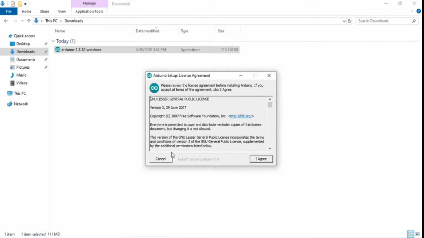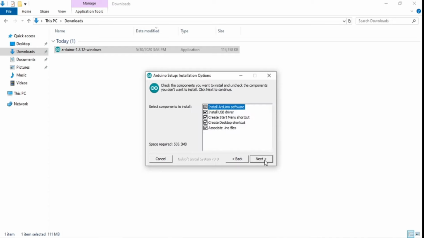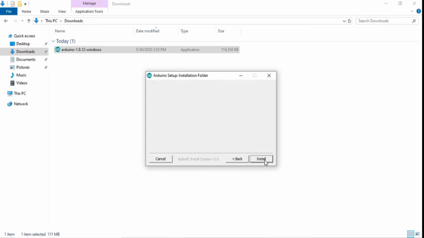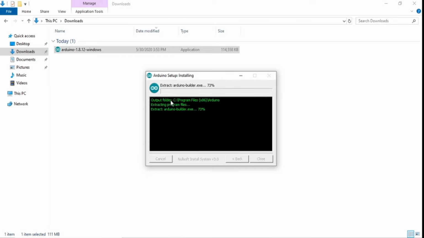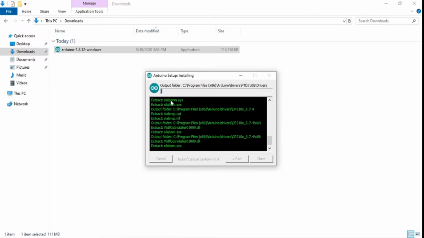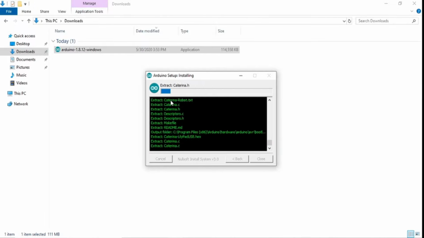So you can see on the screen, this is a license agreement for the Arduino software. So now we will just click on I agree. And after that, we will just click on next. And it will install it onto our system, and it will take few minutes to install it. So it depends on your system speed, how much time it will take to install it on your system. So it is extracting all the files and setting it up on our system.